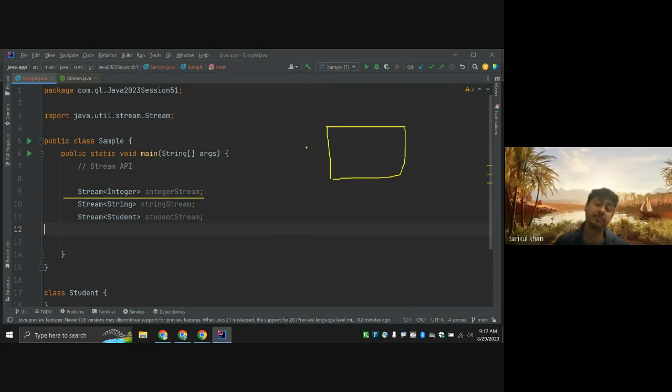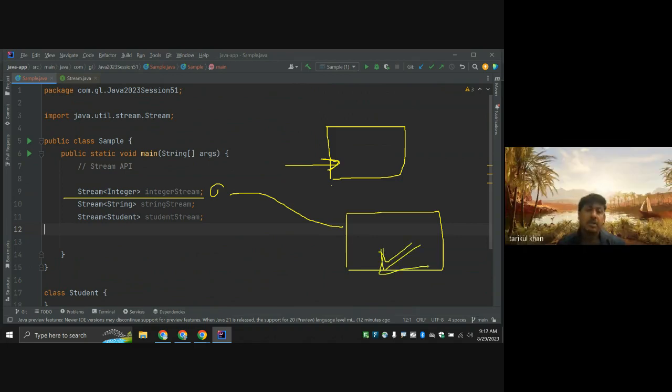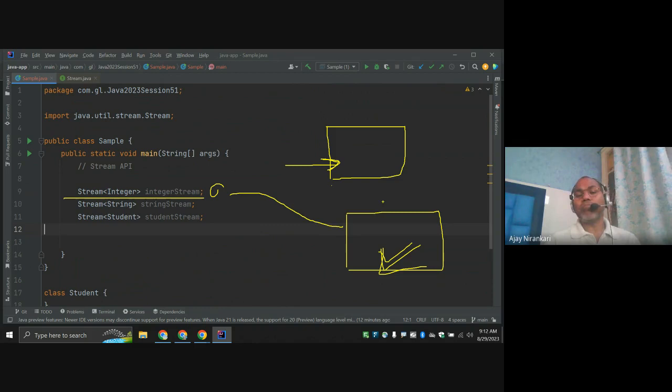Any class that implements this interface, you can create the object of that implementation class. This is one basic way. The second way: if this interface defines any static method, you can call it directly without needing any object. So we are going to check whether this static method or factory method allows us to create the object of a stream or not.